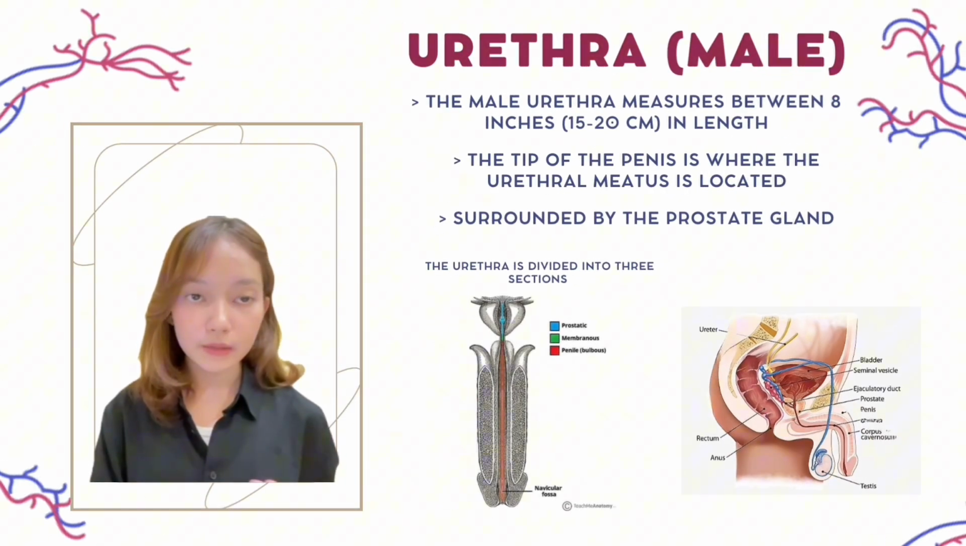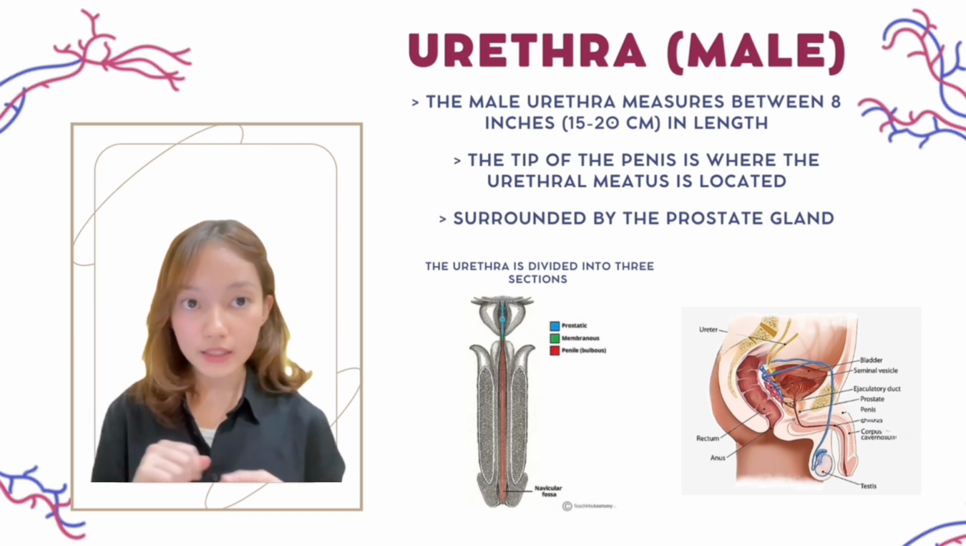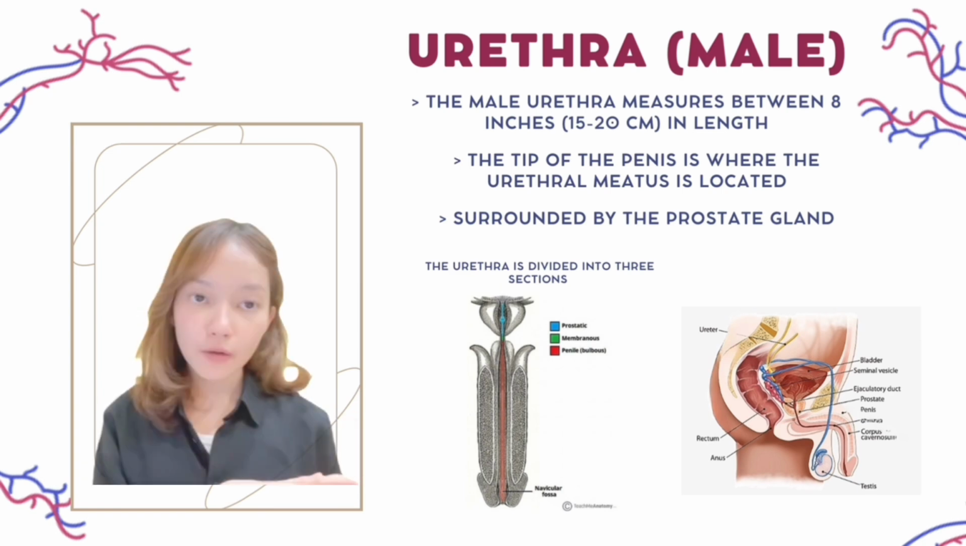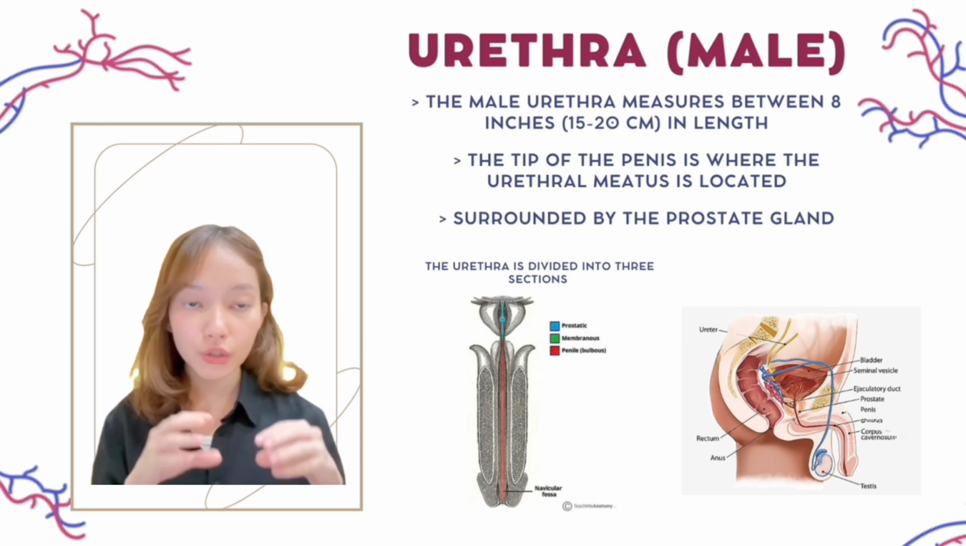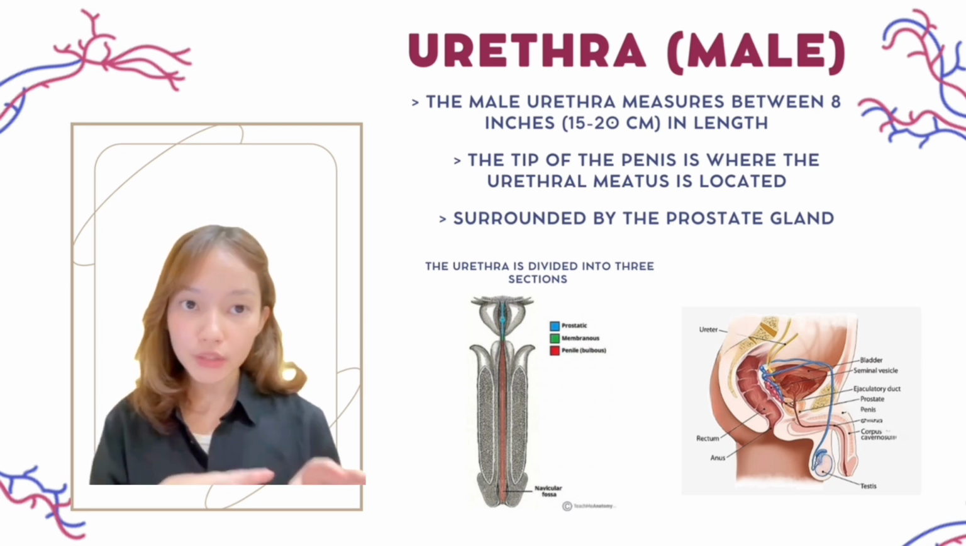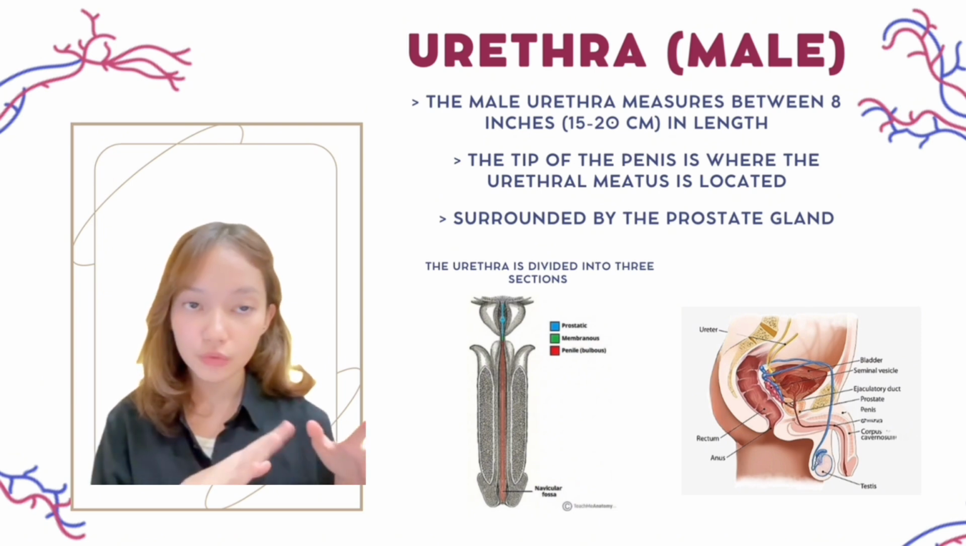On the other hand, the male urethra measures about 8 inches or 15 to 20 centimeters in length. The tip of the penis is where the urethral meatus is located. The male urethra not only carries urine but also semen, which is a fluid that contains secretions from the sex glands and spermatozoa. To add some more, within the anatomy often referred to as male, the urethra is divided into three sections. Firstly, the portion of the urethra that travels through the prostate gland, where the semen that will be ejaculated is produced, is known as the prostatic urethra.